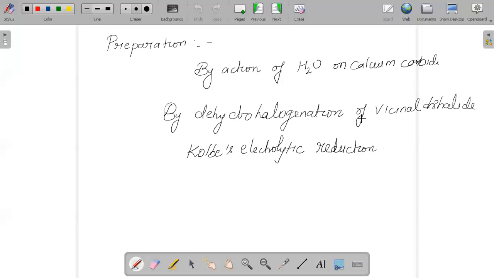And when we talk about solubility, they are basically weakly polar in nature, and they will not be soluble in H2O, but of course, they will be soluble in organic solvents. And when we talk about melting point and boiling point, since it has a triple bond, they will have higher melting and boiling point.